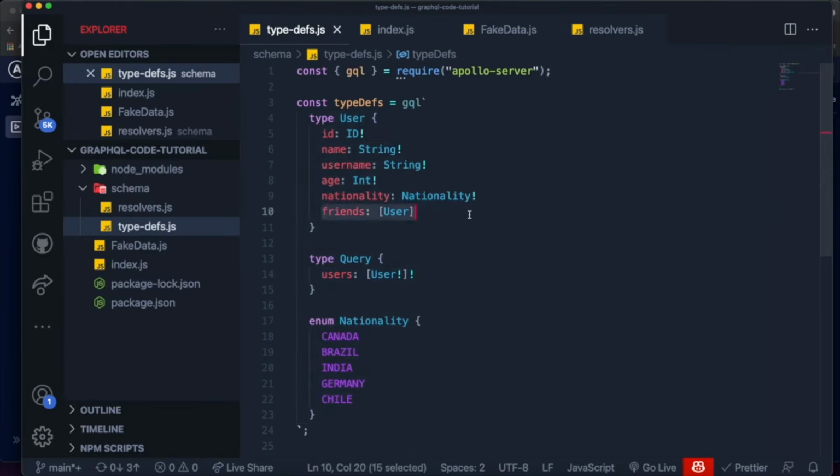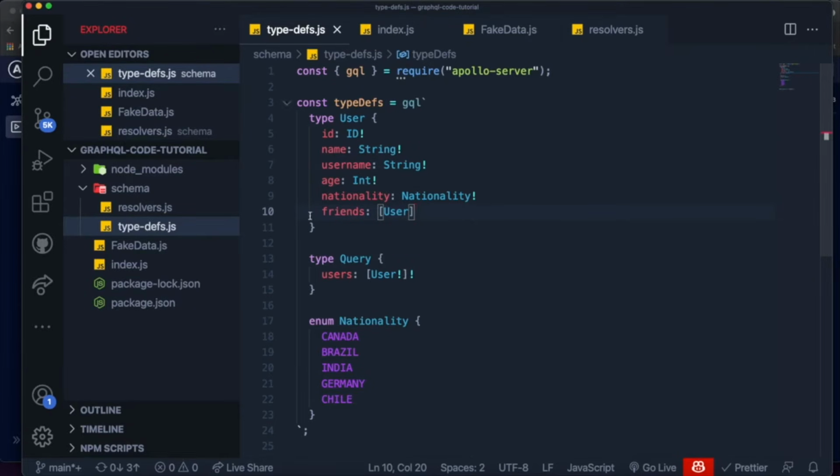And we can do this, as I mentioned in the second episode, or the first one, I think it was the second one. We can nest types inside of each other. So inside of the User type, I can have a field which is a list of users. And we don't want to make this required because unfortunately some people might not have friends. We want to allow them not to have friends. That's something you should probably allow, or else that would be pretty mean.